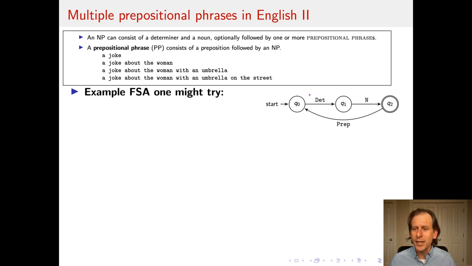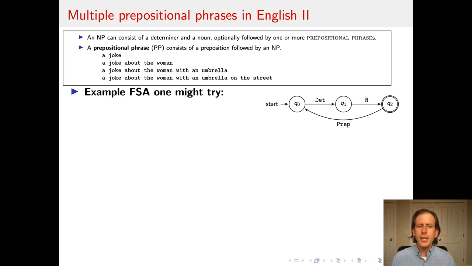It just actually has these 3 states, and it allows you to generate determiner noun. You can loop through it once and generate determiner noun preposition, determiner noun. You can loop through it twice and you'll get determiner noun preposition, determiner noun preposition, determiner noun, and so forth. You can loop through it as many times as you want. So it actually will accommodate any of these for an unbounded number of prepositional phrases. However, you noticed in terms of the meaning, it's obvious that there are different ways of associating these words with each other that lead to different meanings. And ideally, we would like our formal apparatus for describing the language to capture those kinds of differences in meaning.